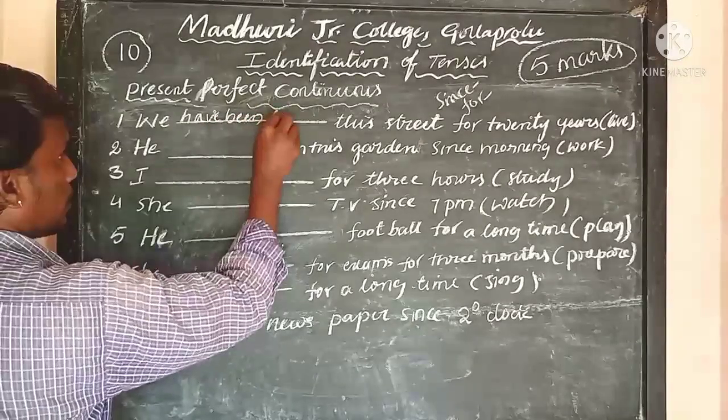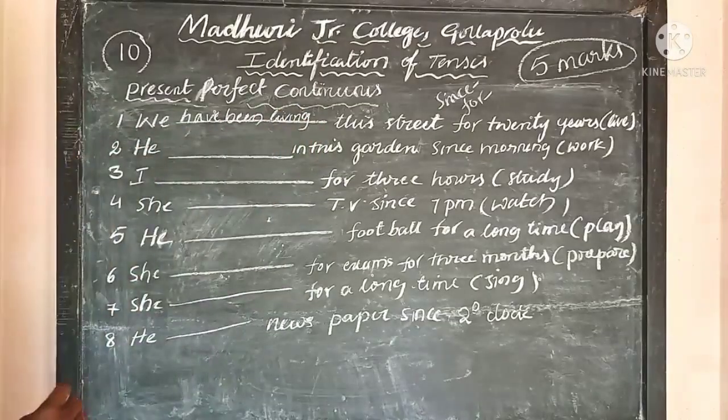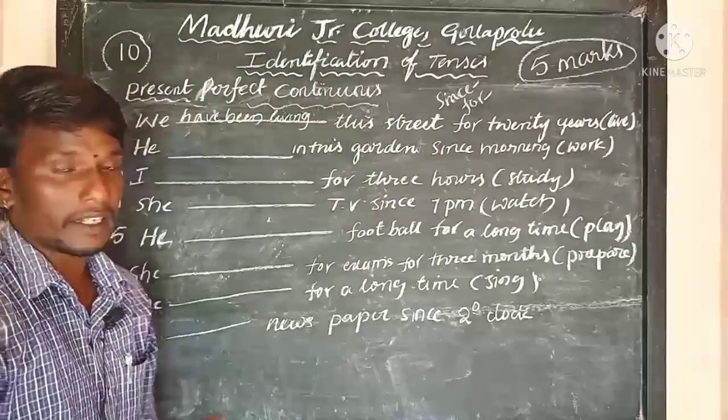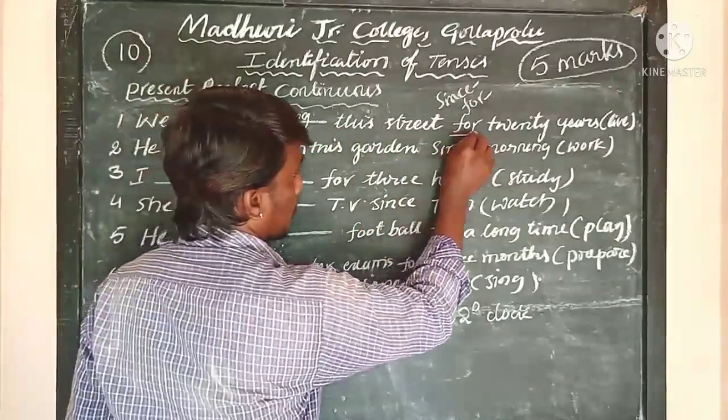So what is the verb here? Living. We have been living. We have been living this street for 20 years. See, how is this tense identified? You know, for 20 years.